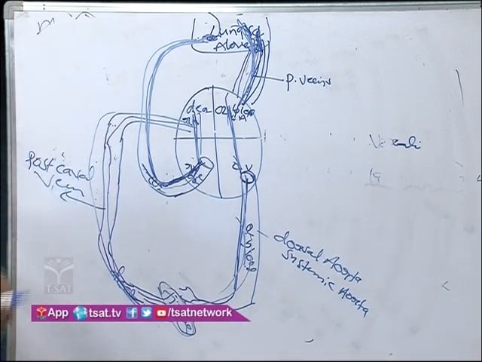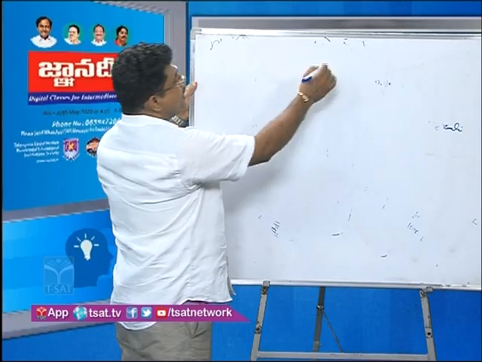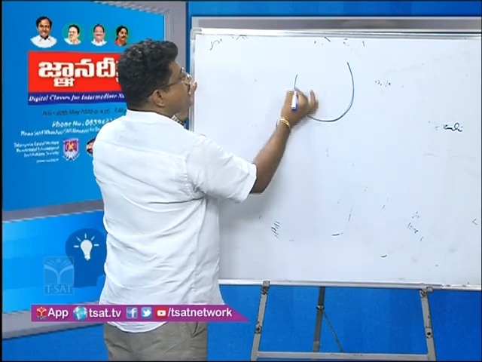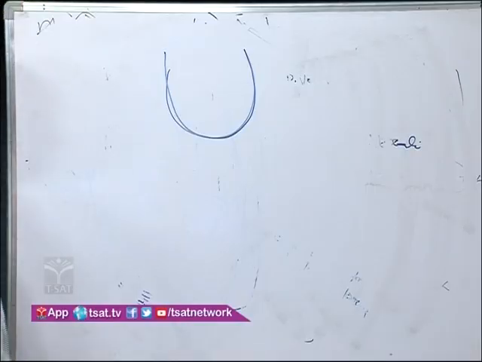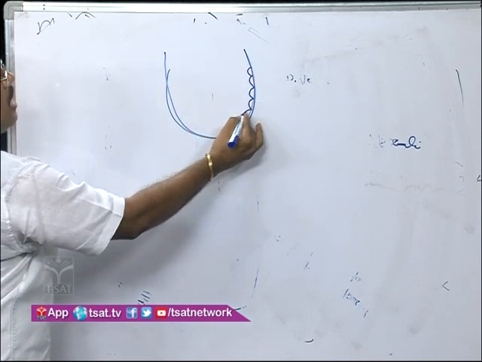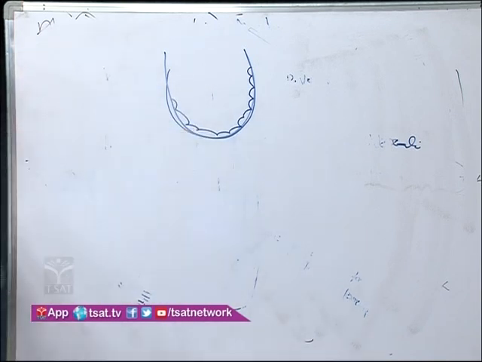Yes, you see, for example, in the lungs, there is exchange between oxygen and carbon dioxide. For example, you see, this one is the lungs alveoli. You say this one is the what? Alveoli. These alveoli are made up of what? Squamous epithelial cells.